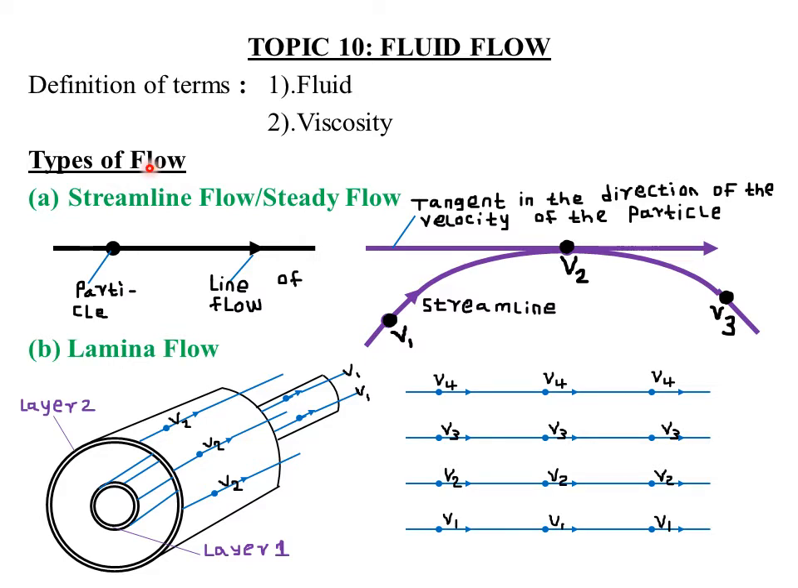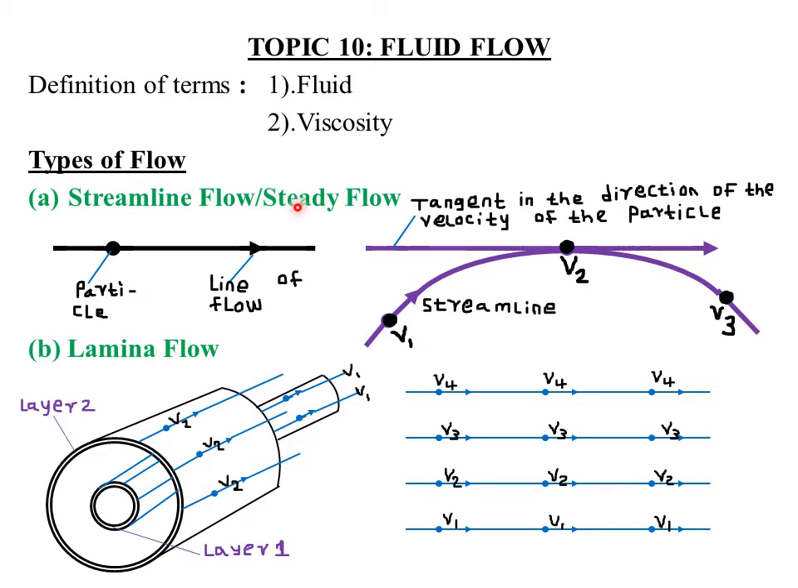Next, let's look at the types of fluid flow. And the types of flow, there are three. We have what we call streamline flow, which is also called the steady flow. We also have what we call the laminar flow, and the other type we look at, which is called the turbulent flow. So let's start looking at the streamline flow, or what we are calling the steady flow.